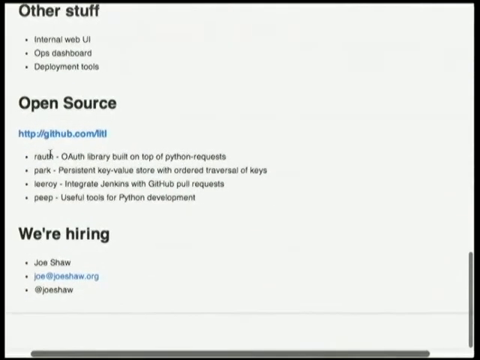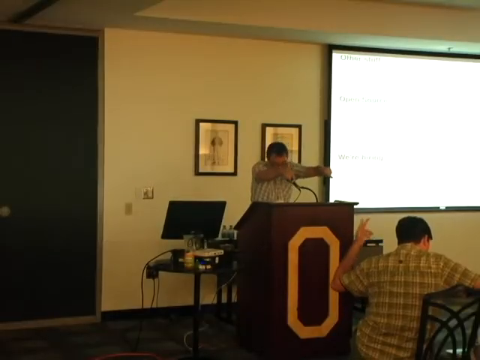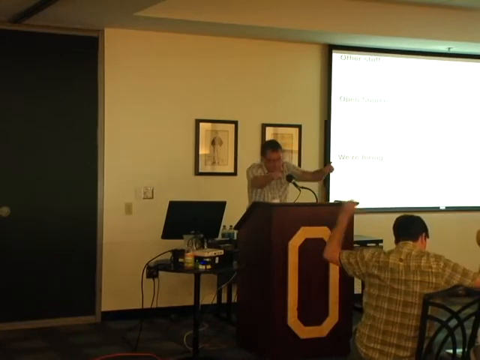We've released some open source libraries. RAuth is an OAuth library built on top of Python requests. It's really awesome. You should go to that link to see our projects. Park is a persistent key value store for ordered traversal of keys. Leroy is Jenkins integration with GitHub pull requests, and Peep are useful tools for Python development.